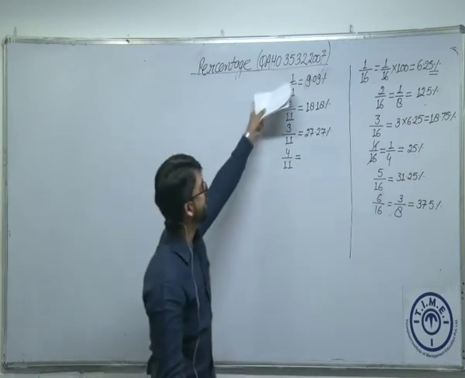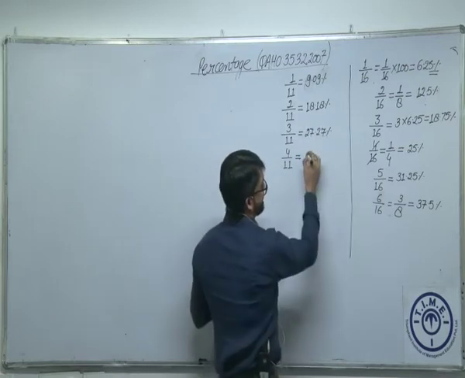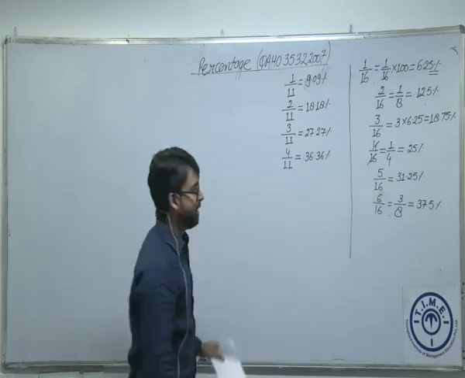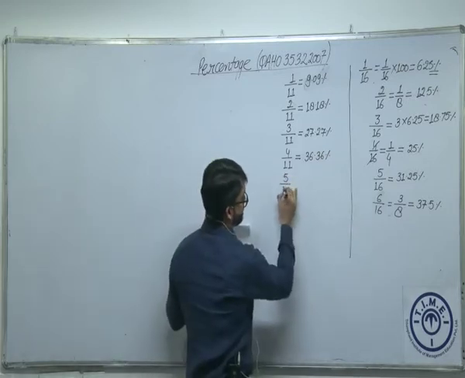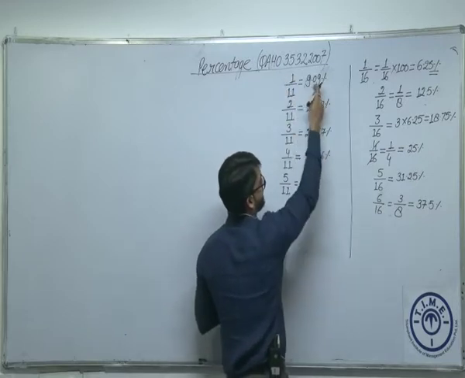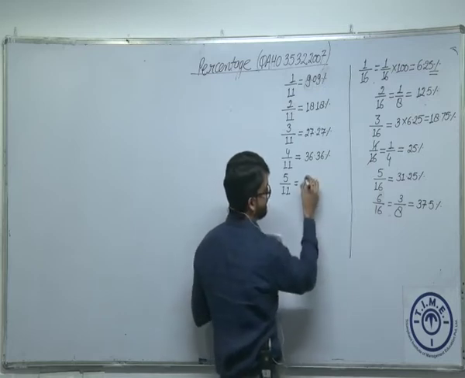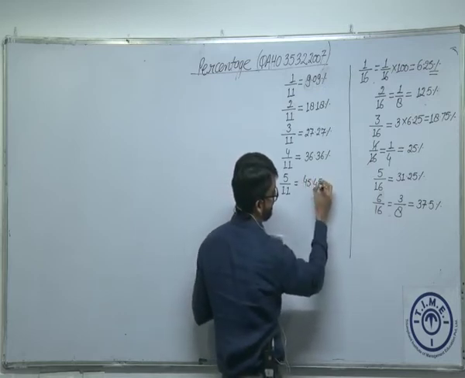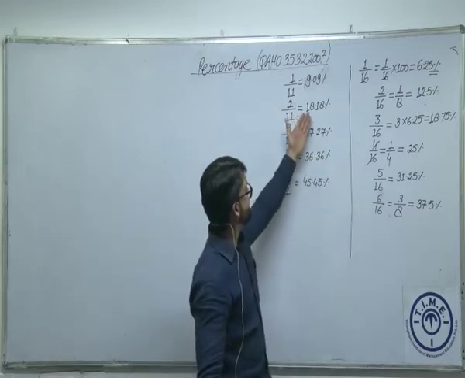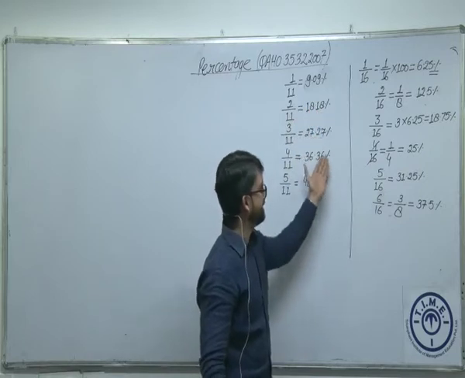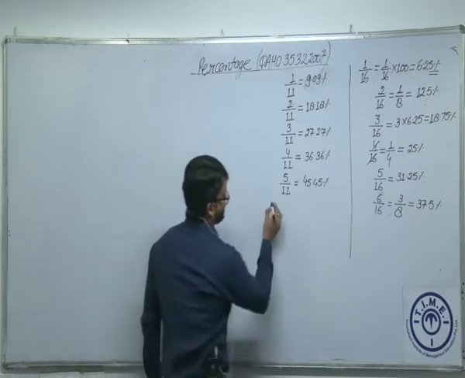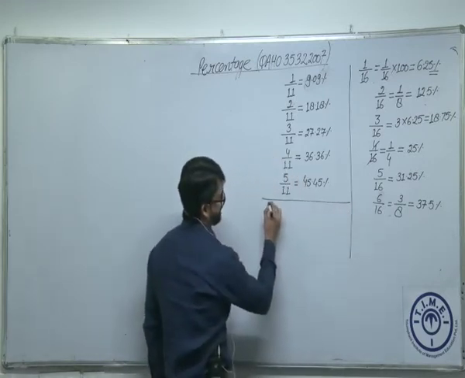4 by 11. Again, 4 times of 9.09. 4 times of 9 is 36.36%. Am I right? What is 5 by 11? I'll write one more fraction. Again, 5 times of this. 9 into 5 is 45. 0.09 into 5 is 0.45, which is 45.45. बहुत ही सिंपल. इसमें आप एक चीज और भी ऑब्जर्व कर सकते हो. डेसिमल के पहले और डेसिमल के बाद सेम ऑर्डर में डिजिट्स आती हैं, which is very useful to remember. Am I right?